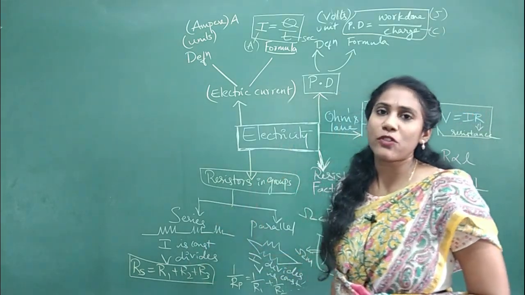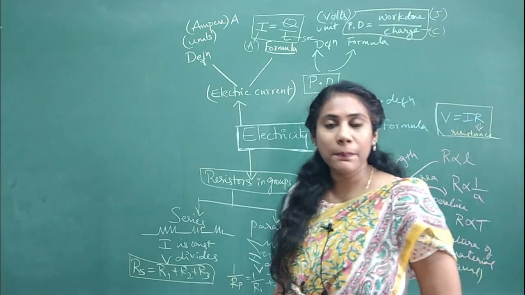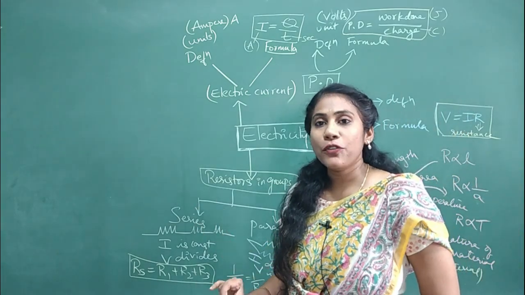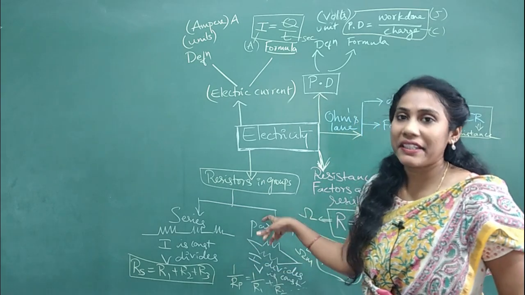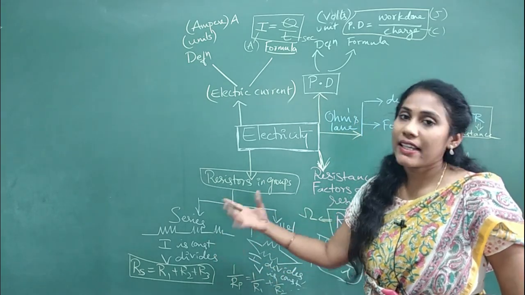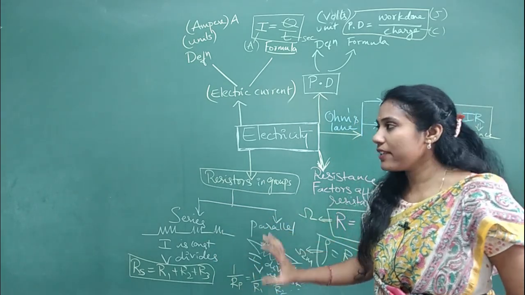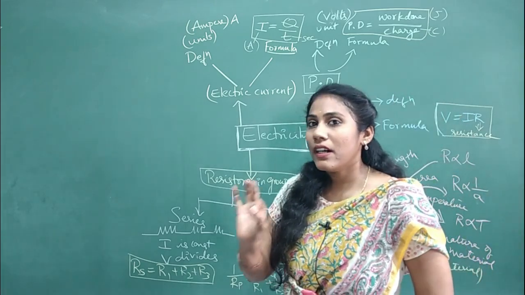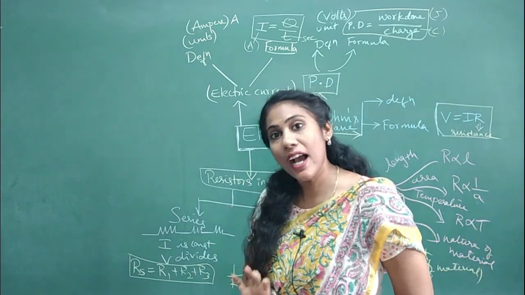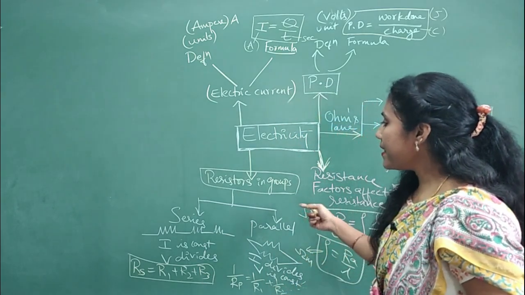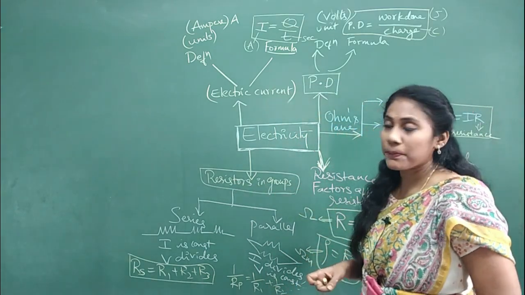This is a very famous question. It was asked in the model paper also. So what is the answer you will give? In parallel, the current divides. In series, the current remains the same. That is the key point that you have to mention as an answer. So this is about resistors in groups.